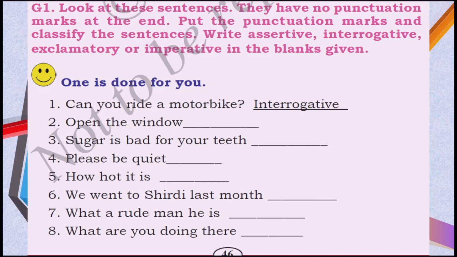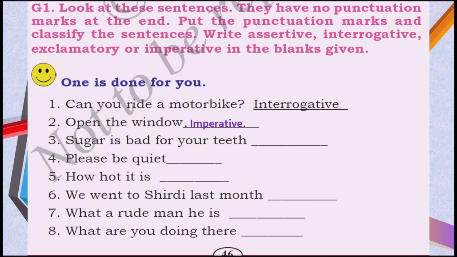Can you ride a motorbike? If you look at this sentence, there is a question mark at the end, and it's a common question, so it is an interrogative sentence. Now look at the second one. Open the window. Okay, what type of sentence is it? Yes, open the window is a command, or maybe a request also. That means we can put it as an imperative sentence. Also the punctuation mark, as you know, is a full stop.